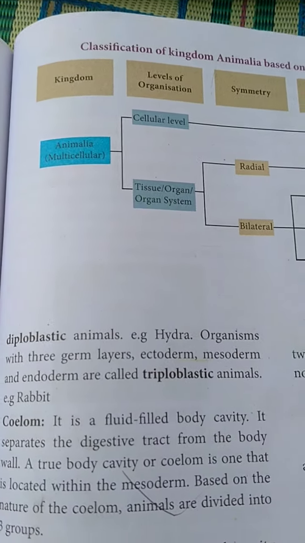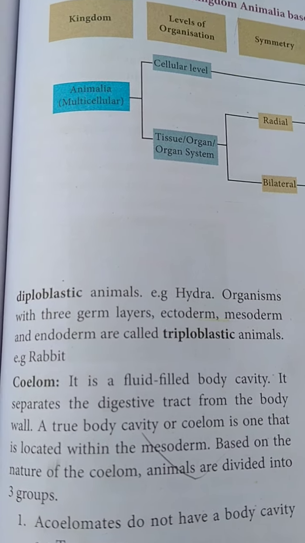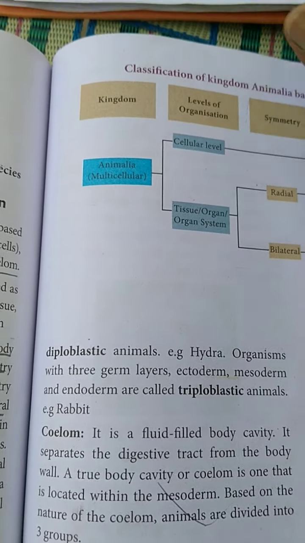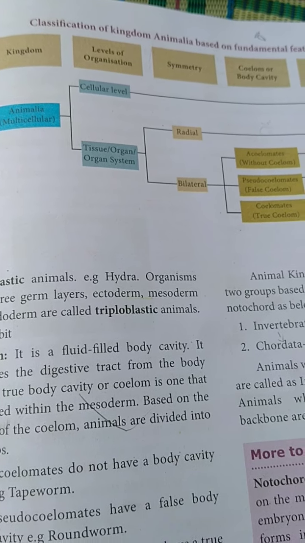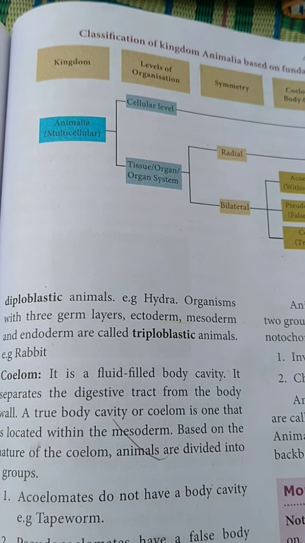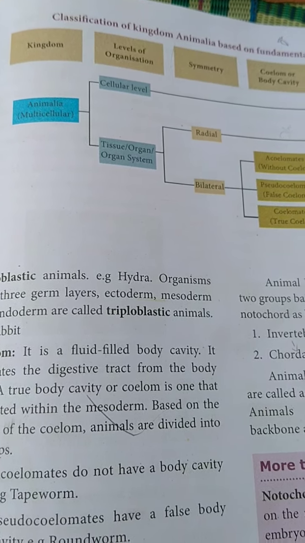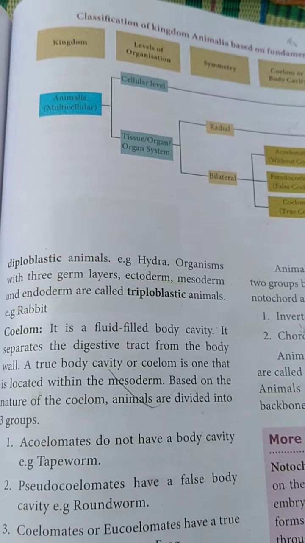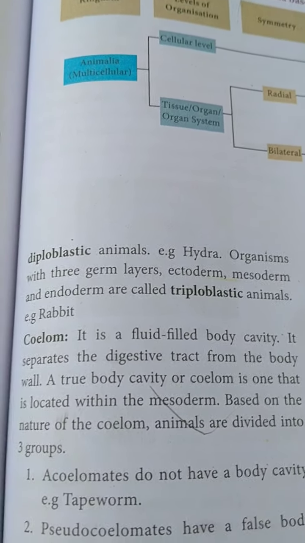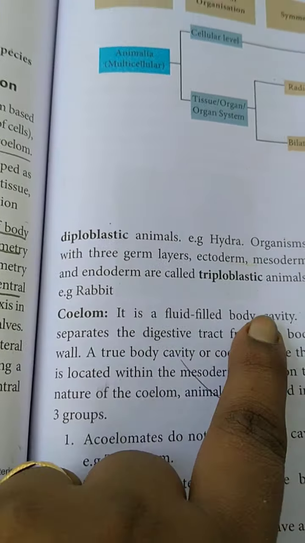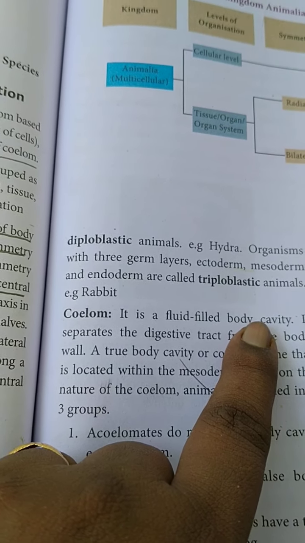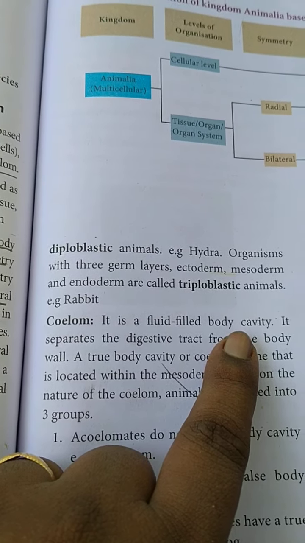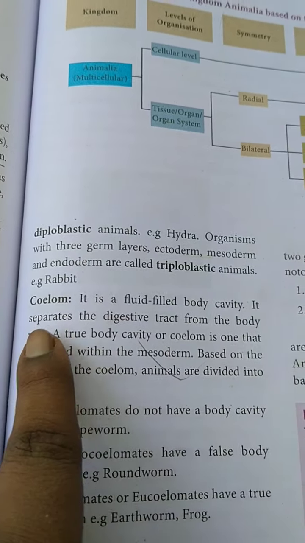So once again I am repeating, the coelom means the principal body cavity, located near the intestinal canal and the body wall. It is a fluid filled body cavity. Now you listen carefully.